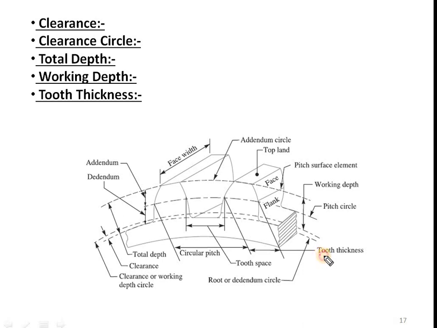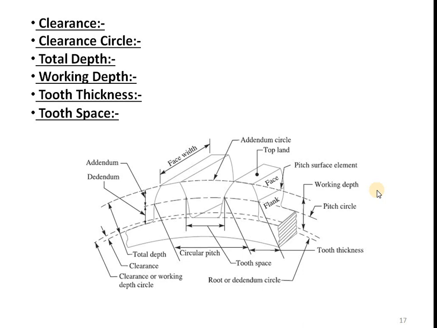Okay. Then next point is tooth thickness. So here you can see the tooth thickness. It is the thickness of the tooth measured along the teeth circle. Right? So this is the teeth circle and this is the thickness of the tooth. It is shown by red color. Okay. So it is measured along this teeth circle.